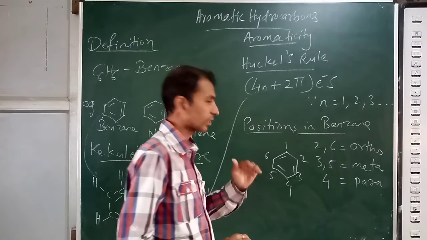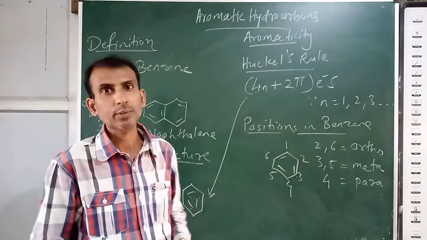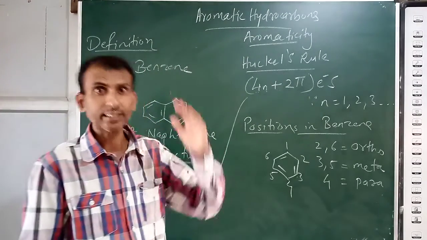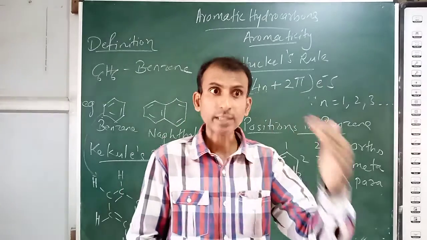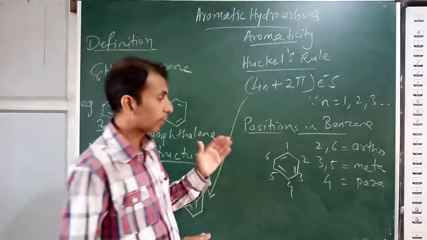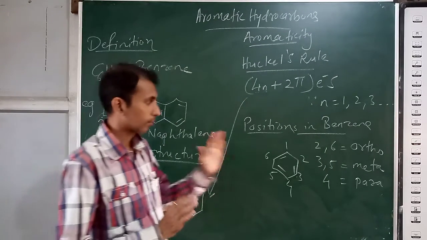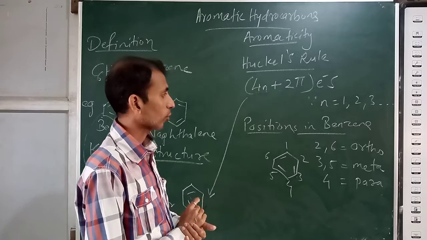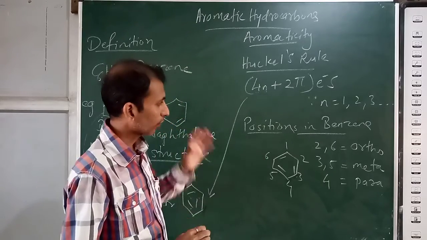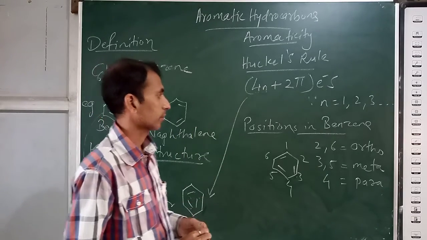Now, the different positions in the benzene ring are very important. In the remaining chapter we are going to study only the concept of benzene, preparation of benzene, and chemical reactions of benzene, since benzene is a very important aromatic hydrocarbon. That's why you have to study all the concepts of benzene. So this part is very important. You have to identify the positions of the different carbon atoms by giving the numbering.